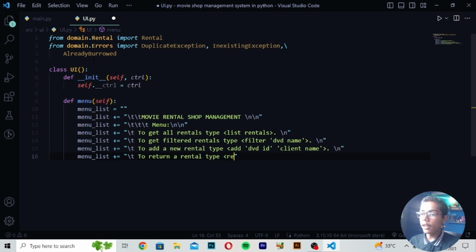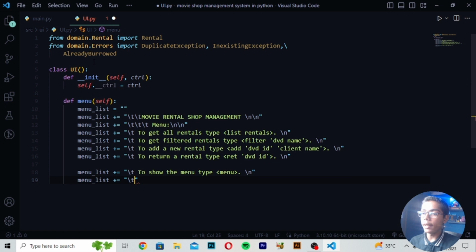and then I will be just writing here red, and you have to just write here DVD. So I will be writing here ID, close this, then I will be now just writing here backslash n. Now when you've just written this, I'll be writing again menuList, right here plus equals, right here to show the menu type, then I will be writing here menu, and you have to now just write here dot and then backslash n, right here menuList, then I will be writing here plus equals backslash t, then you have to write here to exit and write here type and write here exit. Then you have to now just write this backslash n here.